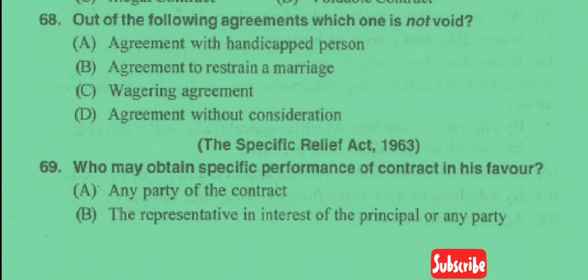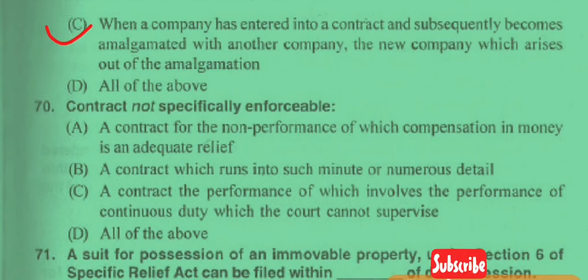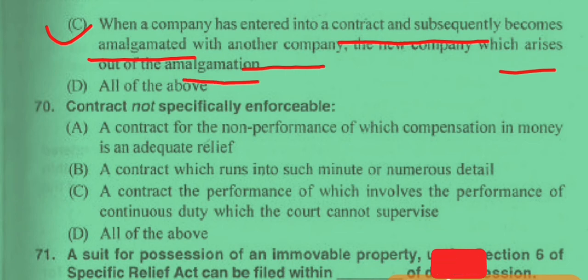Now question number 69. Who may obtain specific performance of contract in his favor? So option A here, any party of the contract. Option B here, representative in interest of principal or any party. Option C here, when a company has entered into a contract and subsequently become amalgamated with another company, the new company which arises out of the amalgamation. And option D, all of them. So answer of this question is here option D, all of the above.